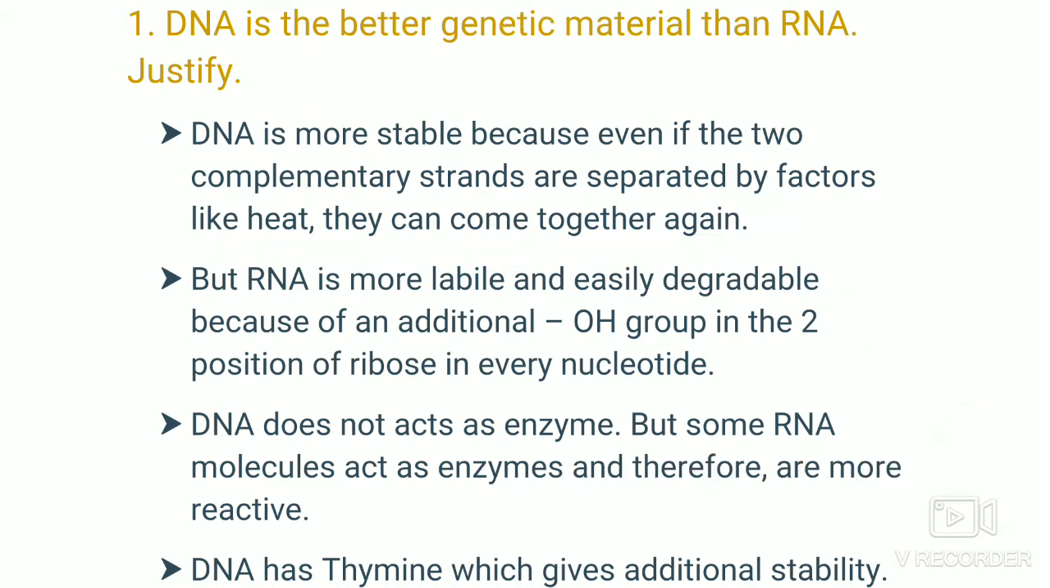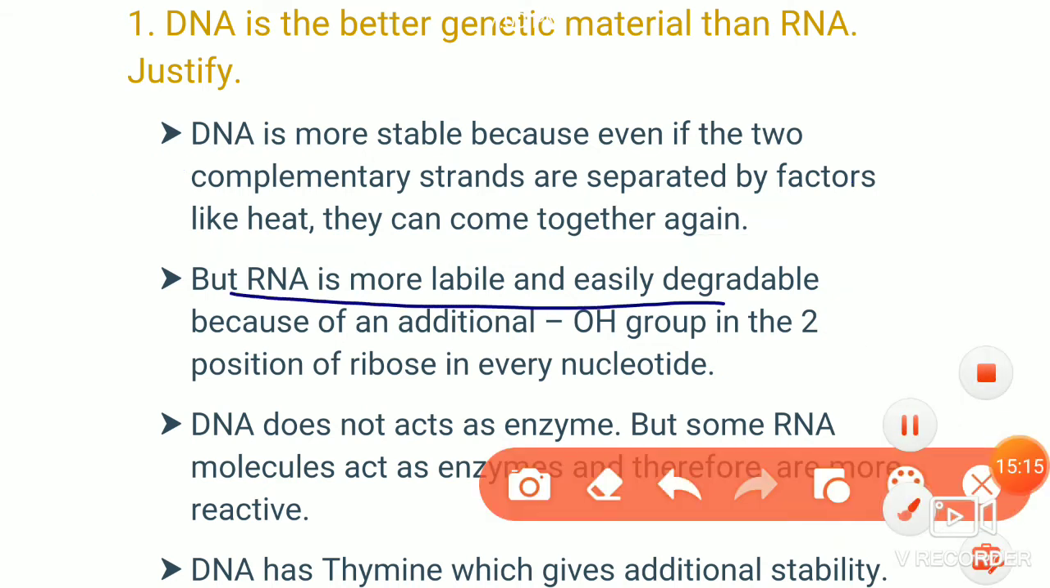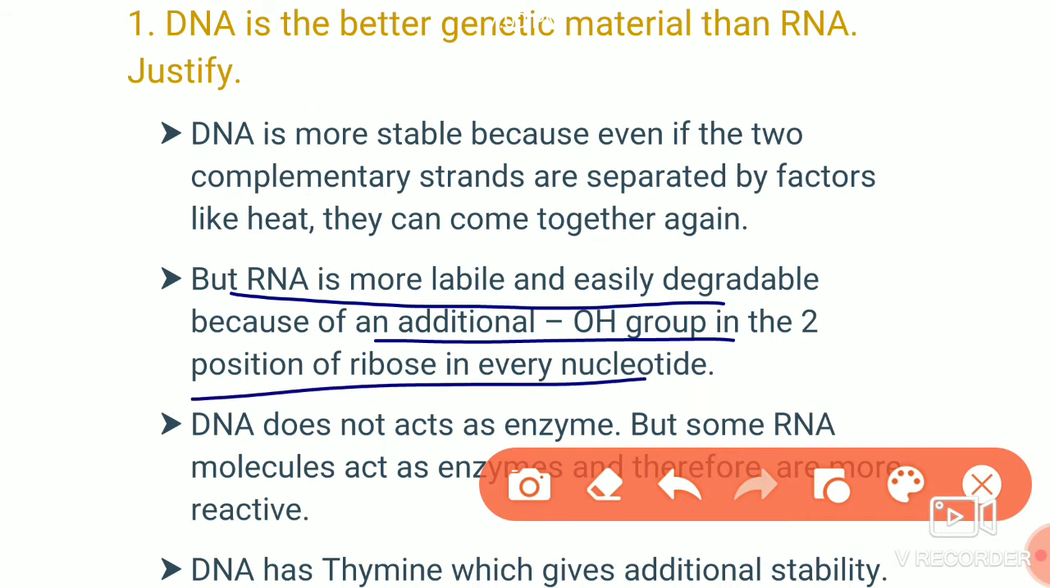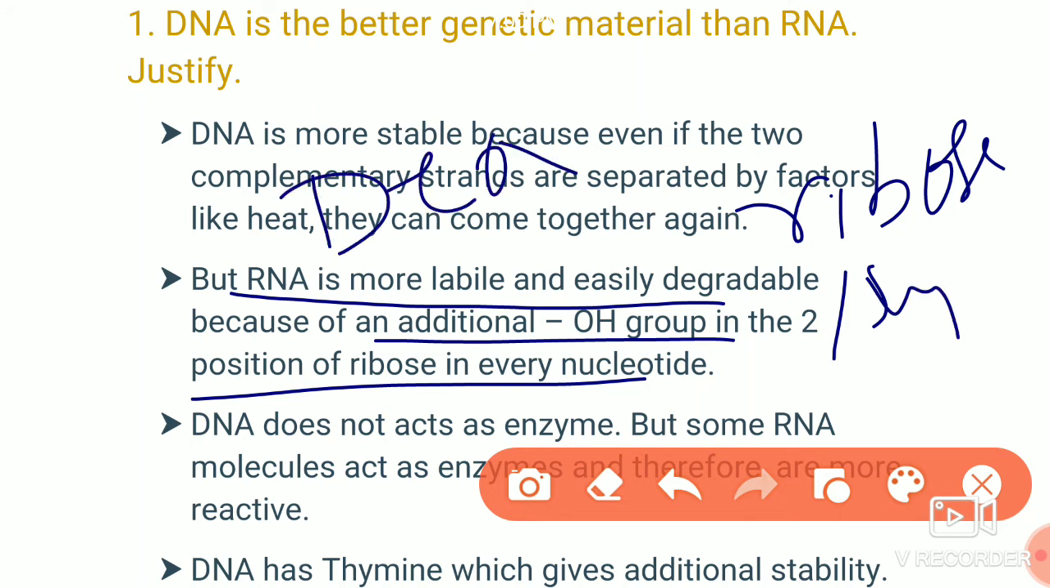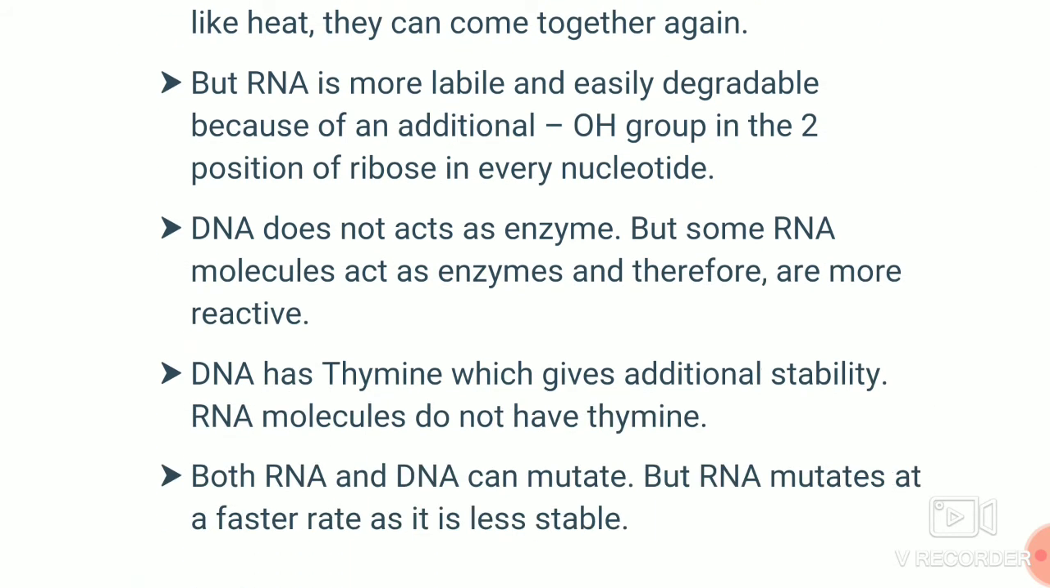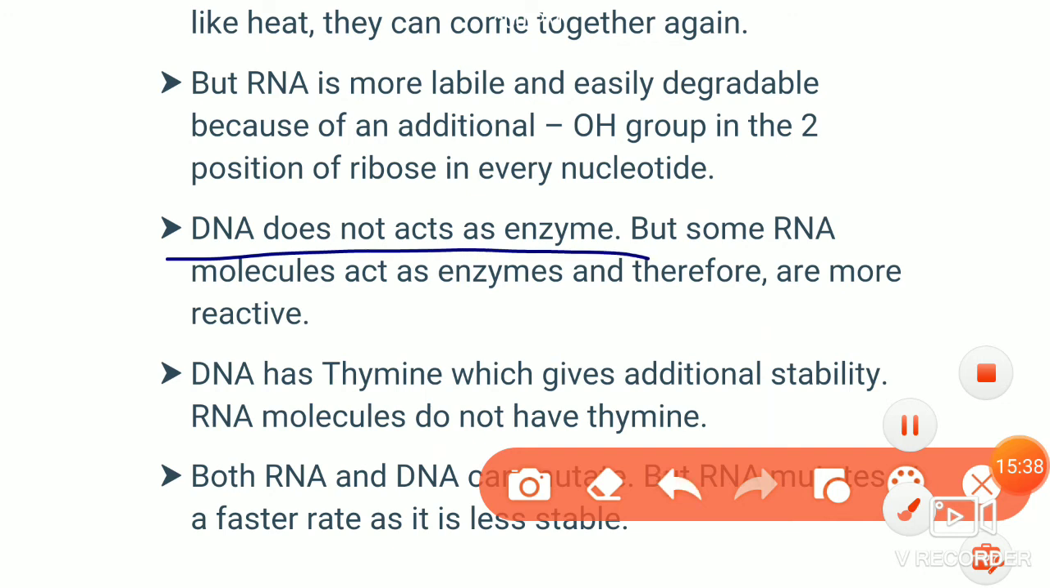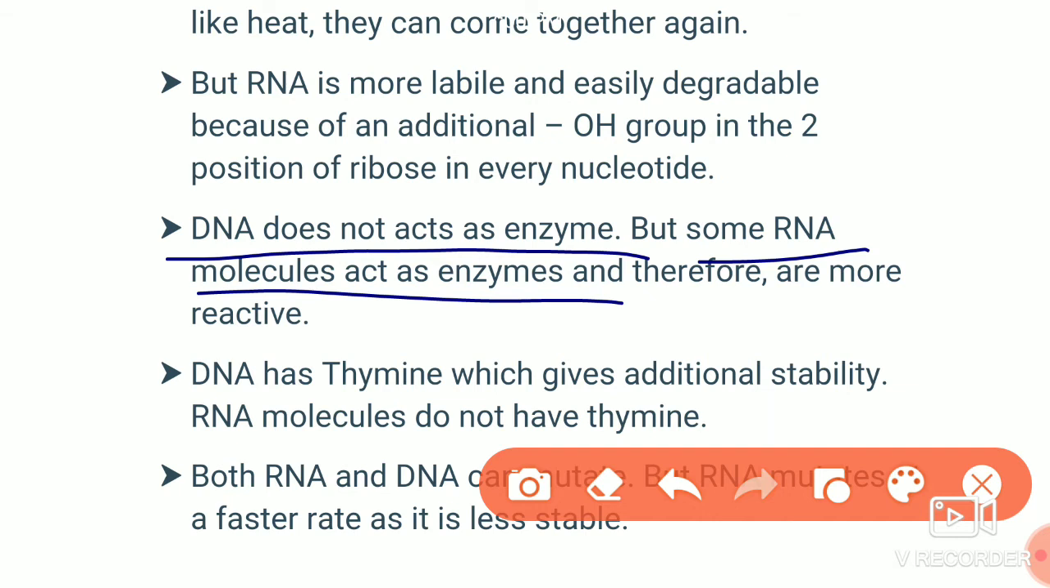The next reason: RNA is more easily degradable because it has a hydroxyl group at the second position of the carbon atom, that is a ribose sugar. RNA contains ribose sugar, DNA contains deoxyribose sugar. So DNA is more stable than RNA. Next, DNA does not act as an enzyme, but RNA can act as an enzyme. That means it is not stable, it is reactive. RNA is reactive. So DNA is more stable than RNA.